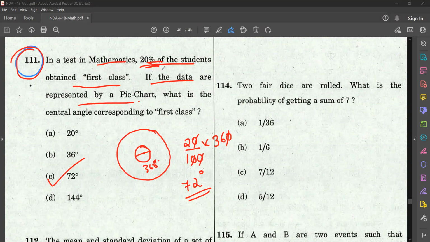Okay. So in order to convert percentage to the central angle you get in pie chart, just take that much percentage of 360 degree, because complete angle in a circle around a point is 360 degree. So here 20% means that is 72 degree, the central angle. So moving to the next question.